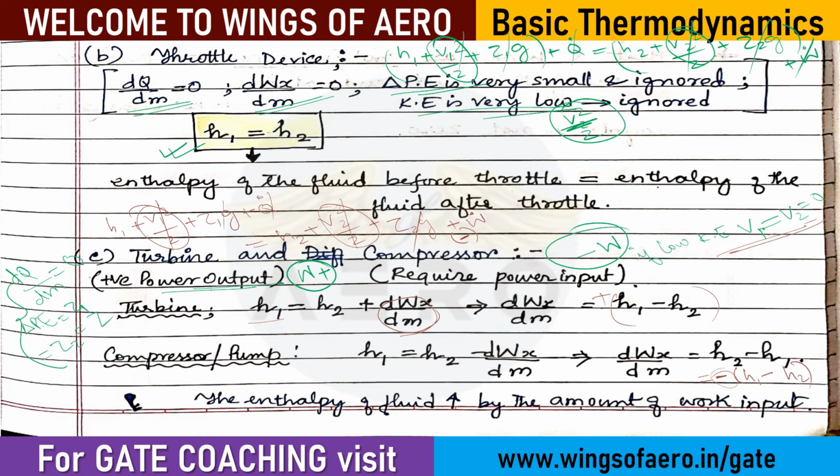Please understand this. Whenever you read a question, see what component they have used, whether it's a turbine or compressor. Accordingly you should know whether the heat will be added or neglected, or whether the work done should be added, or it will be the required work done.